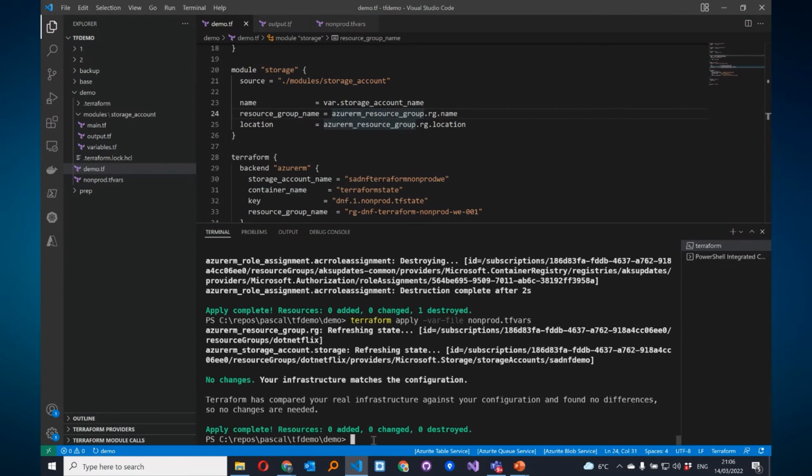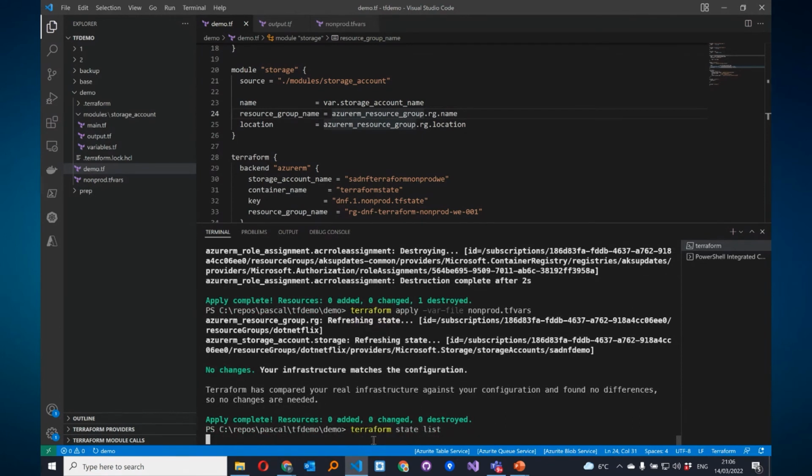We can have a look at the state file at this moment with terraform state list. And we'll see, of course, 2 resources, one for the resource group and one for the storage account.